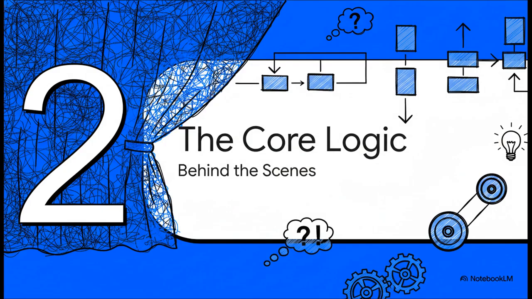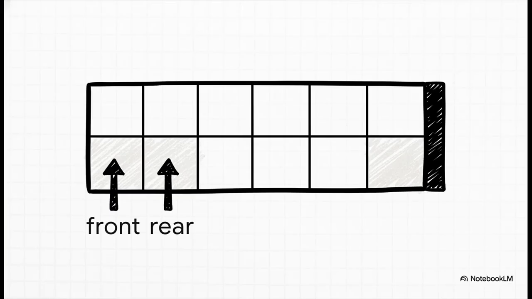All right, now let's pull back the curtain a little and look at the mechanics behind the scenes. This is super important because it's how you'd build a queue in a lot of other languages, and it's a concept that comes up all the time in technical interviews. To really get it, let's pretend we're working with a fixed size array, like you would in a language like C++ or Java. This means we can't just keep adding things forever. We actually have to manually keep track of where the line starts and where it ends using 2 little pointers or variables for the front and rear positions.